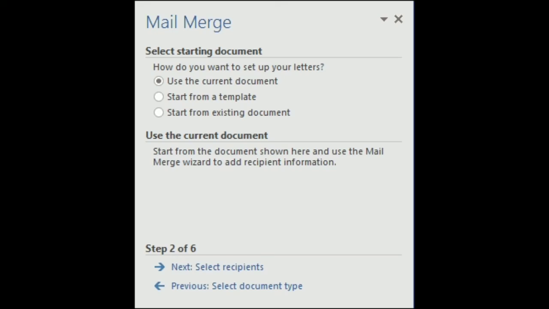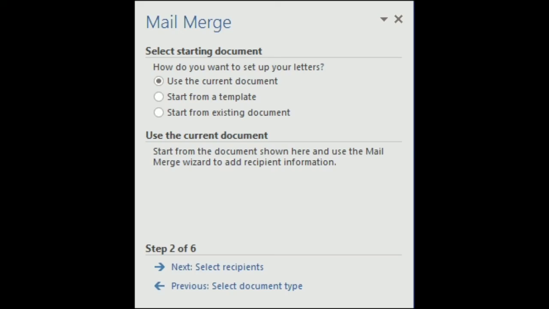And look at the end of this page, there is an option given, Next: Select recipients. You have to click on that option. This means the process of creating the main document is over. The next step is you have to create the data source, and inside the data source we will write the name and address of the recipient.